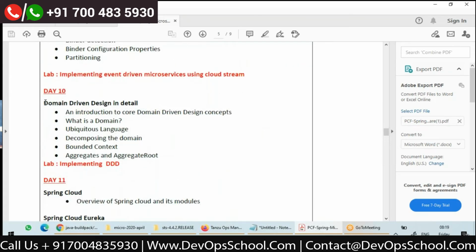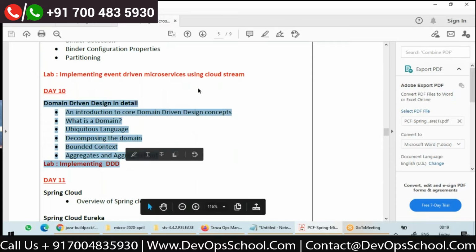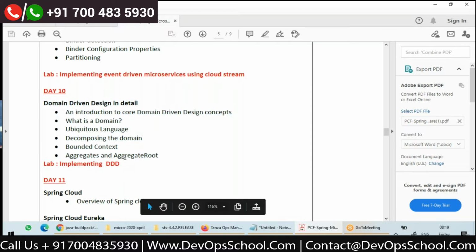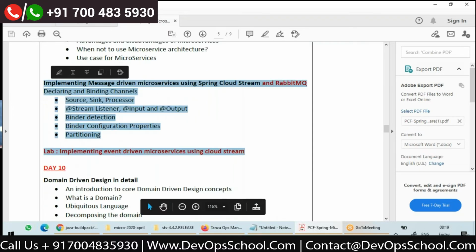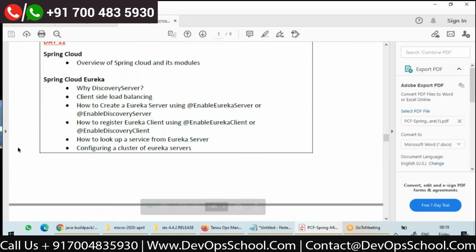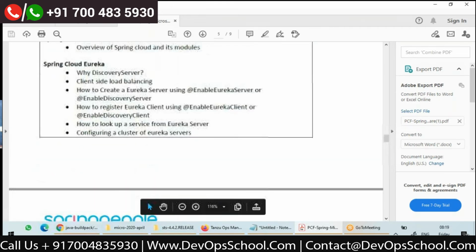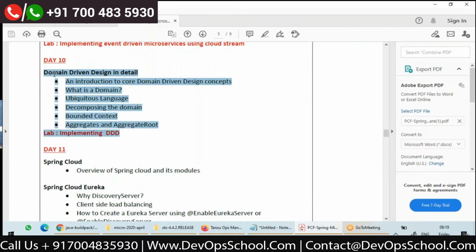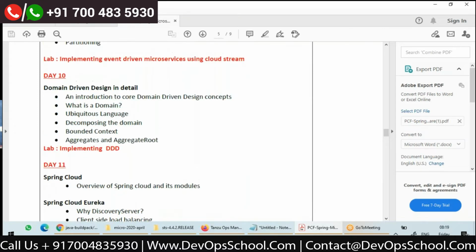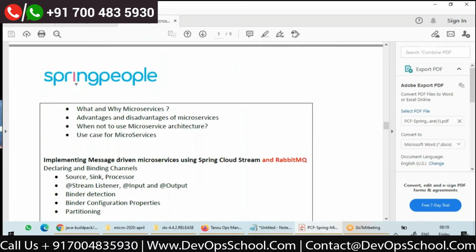First of all, in this module, I will introduce you to my use case and how to decompose your application using the DDD approach. And before that, I'll introduce you to message-driven microservices. So even before we go to Eureka, we'll see a use case using DDD and how to do everything in detail.